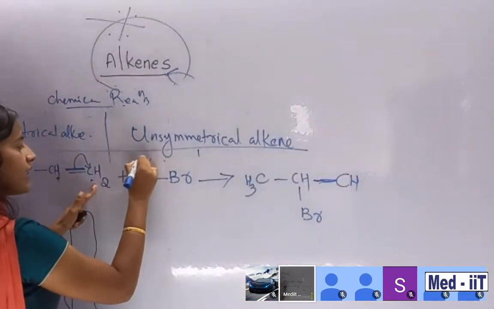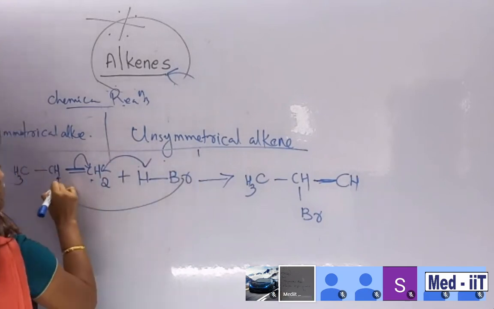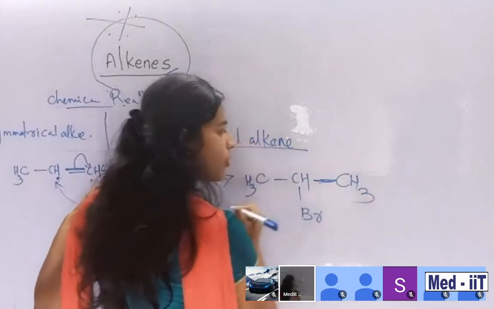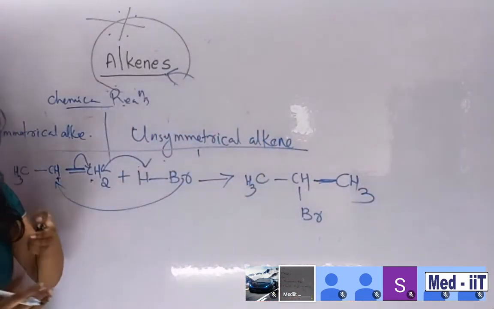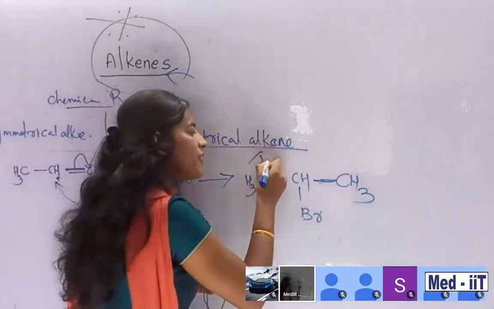This hydrogen is added to here. Bromine is adding to here. So CHBr and CH2 is already here, and then one more additional, that is CH3. This is the product. But students, you want to think, one more possibility is there.